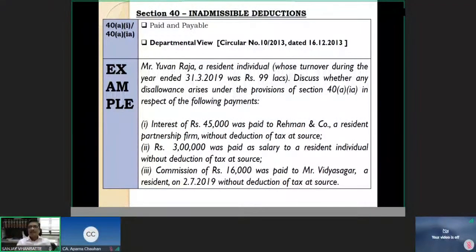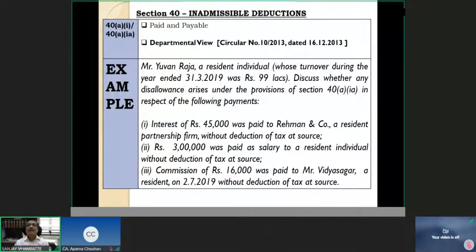But suppose another 1 lakh rupees of maintenance charges are payable as at the year end. The disallowance will be attracted only with respect to such expenditure which remains payable as at the year end. That was a limited interpretation which was taken by the assessees because of the specific deletion of the words "paid" from the section.